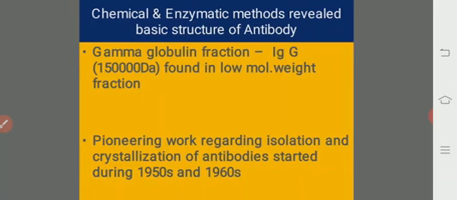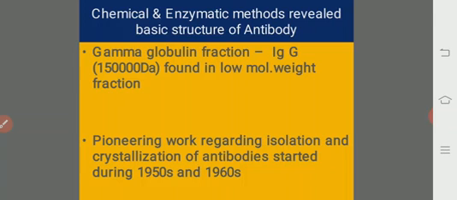So whenever you divide these immunoglobulins into two fractions, the high molecular weight fraction and the low molecular weight fraction, the IgG molecules are found in the low molecular weight fraction.